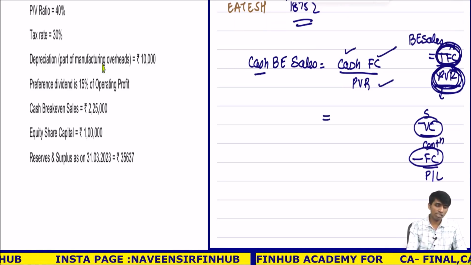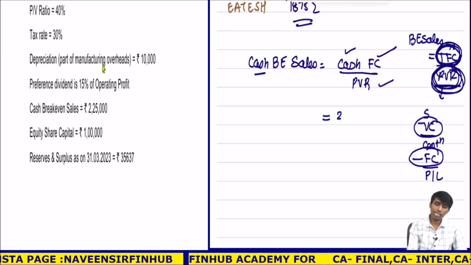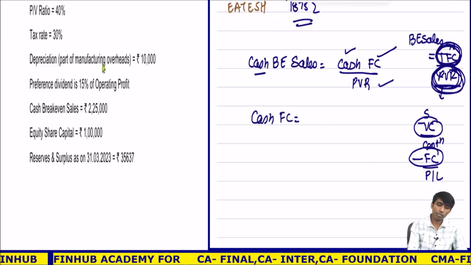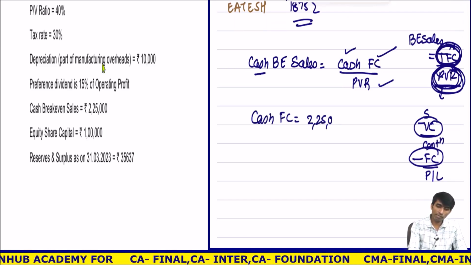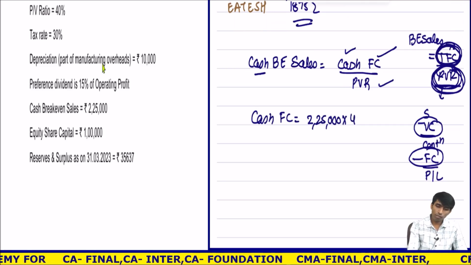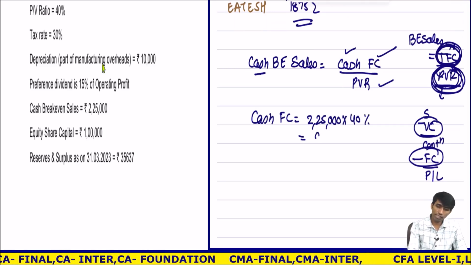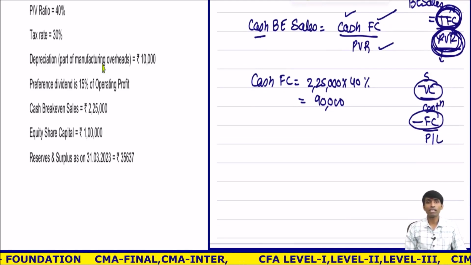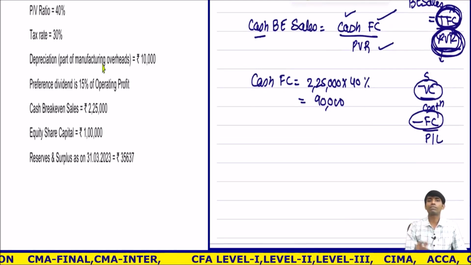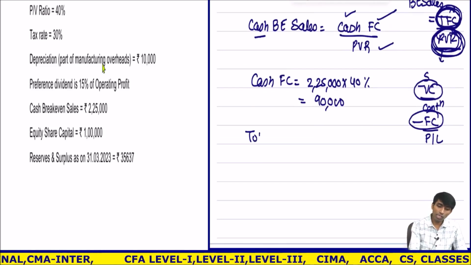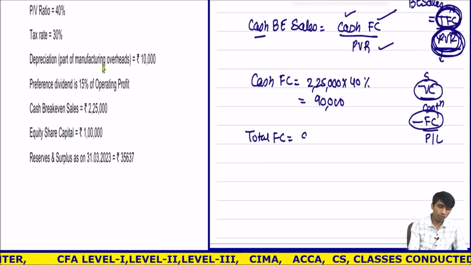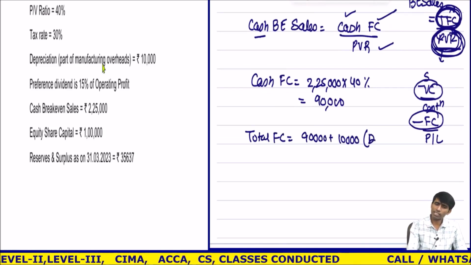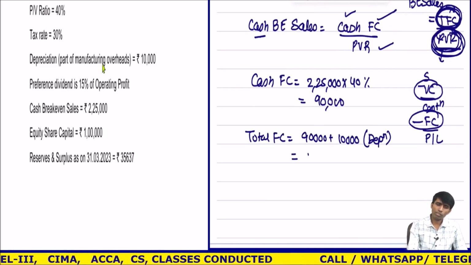So cash fixed cost is how much? I don't know the cash fixed cost, but break-even sales I know. Cash fixed cost is equal to break-even sales 2,25,000 multiplied by 40%. 2,25,000 into 40% is 90,000. So cash fixed cost is 90,000. If you check, depreciation is part of manufacturing, 10,000. So total fixed cost is 90,000 plus 10,000, which is depreciation. So total fixed cost is 1 lakh.